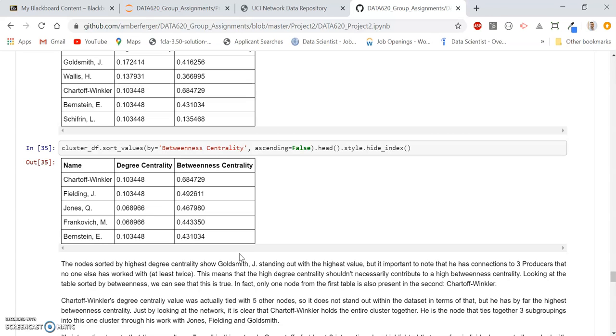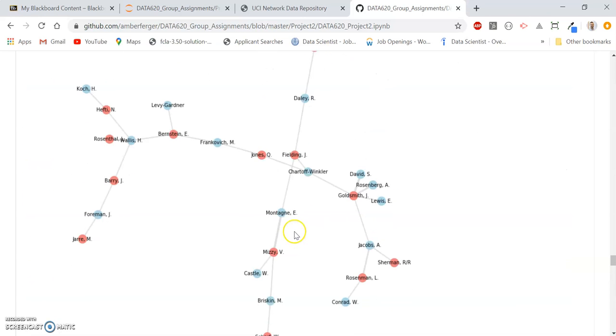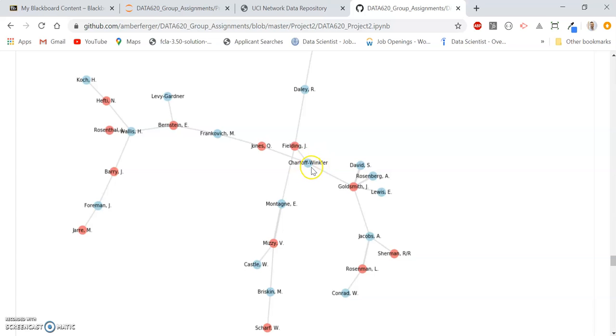Node ties together 3 subgroupings of the cluster through his collaborations with Jones, Fielding, and Goldsmith. There's no surprise his betweenness centrality value is the highest. And we can also see this visually too. Schartoff-Winkler and his connections with these 3 nodes.